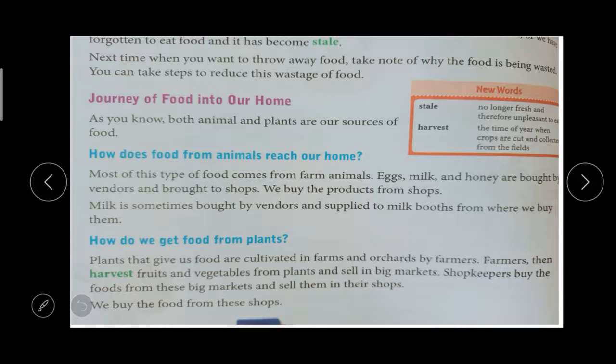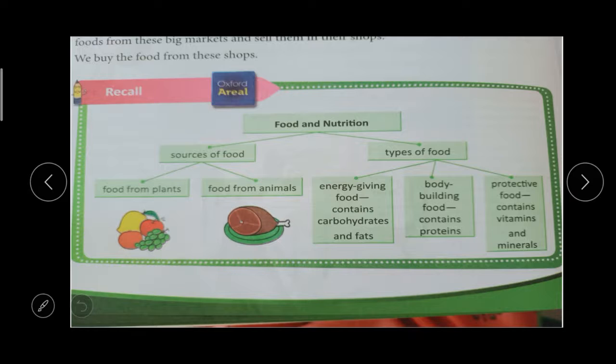First of all, farmers sell that in the big market. From the big market, the small shopkeepers buy the fruits and vegetables. From the shop we are buying. So we have completed. Let's recall what are the things we have learned.